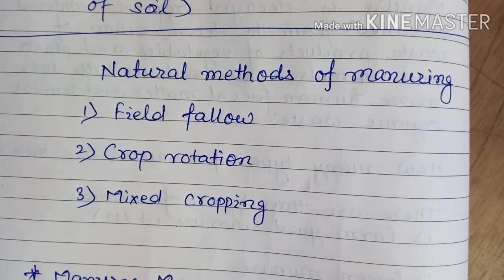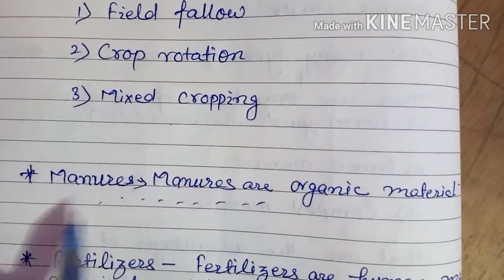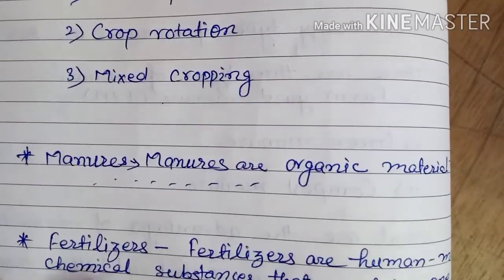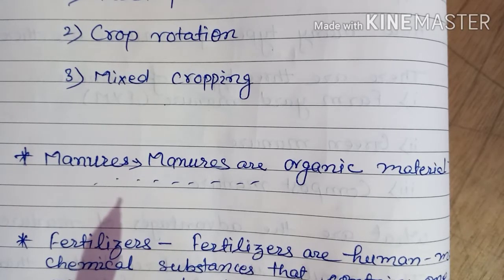And now we will discuss manures and fertilizers. As last day we had discussed the definition of manures, that is, manures are organic substances obtained from dead plants and animal wastage.